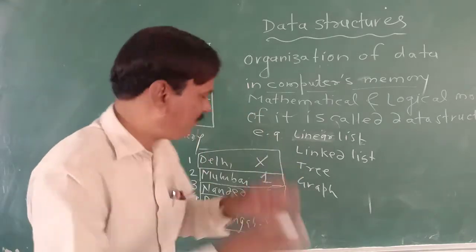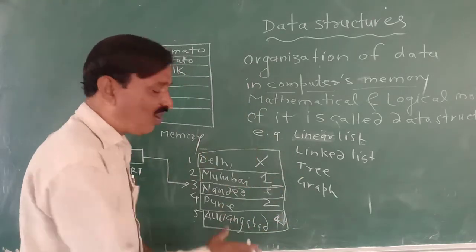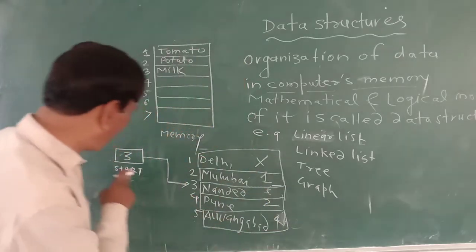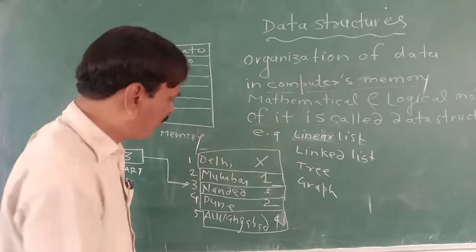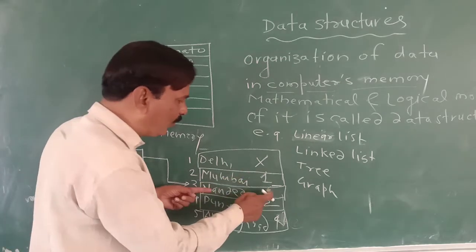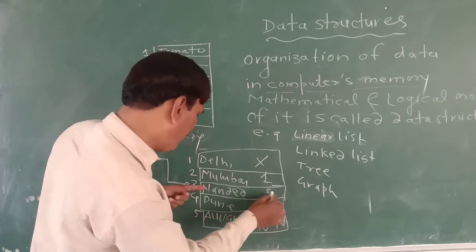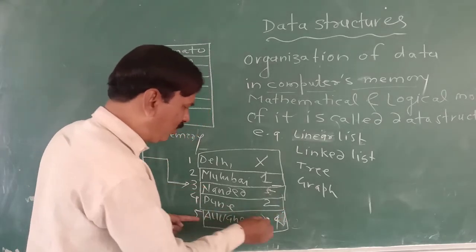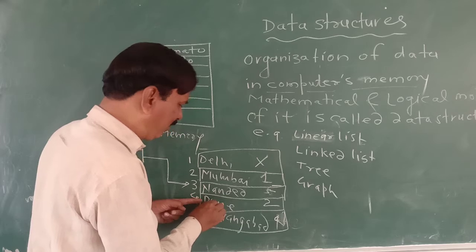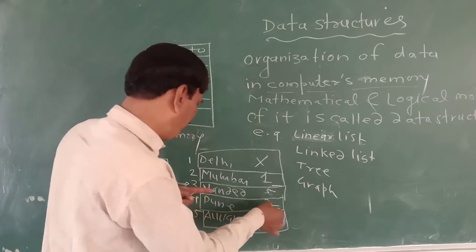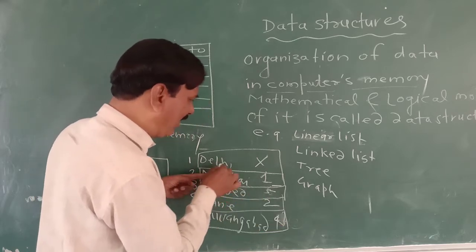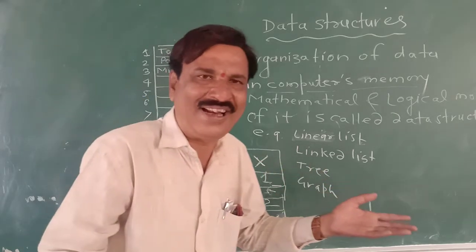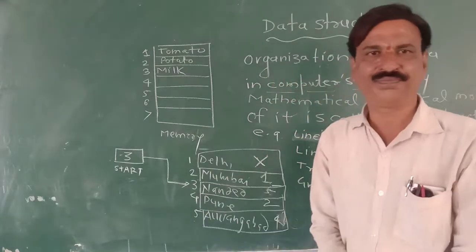It means a collection of nodes, where the first node is shown by a variable called start and every node will give the address of the next element. This element gives the address of the next element, and this element shows there is no further address. So this was the last element.